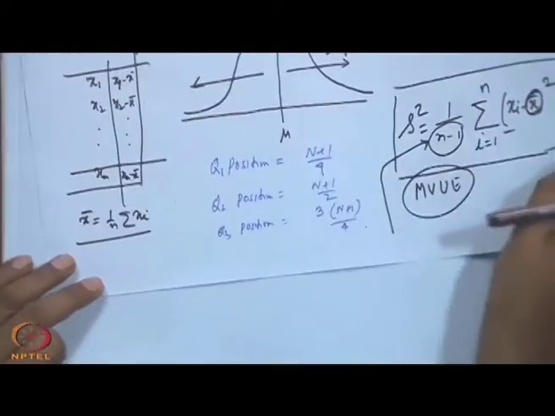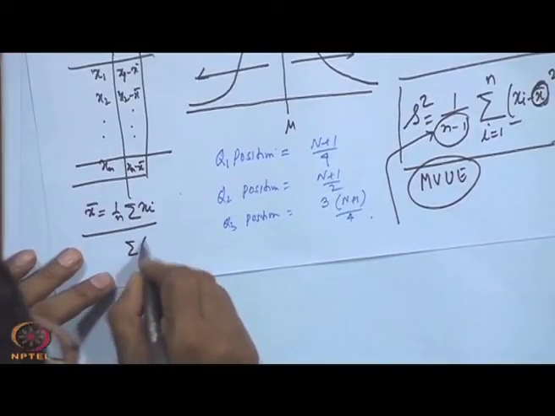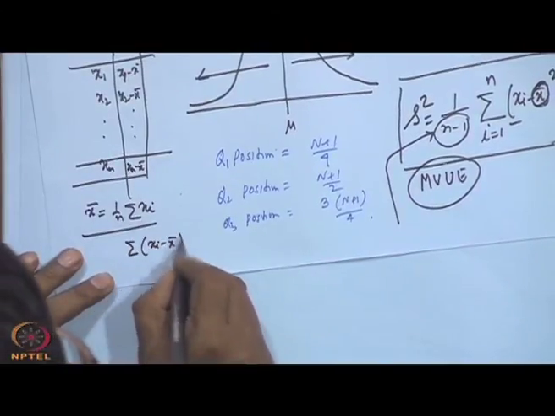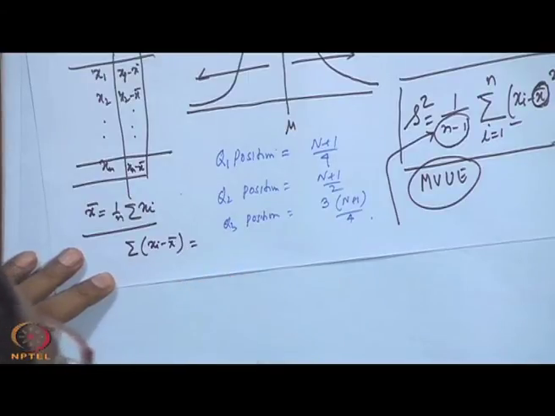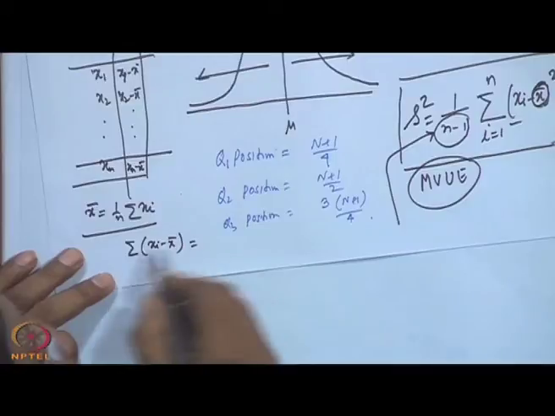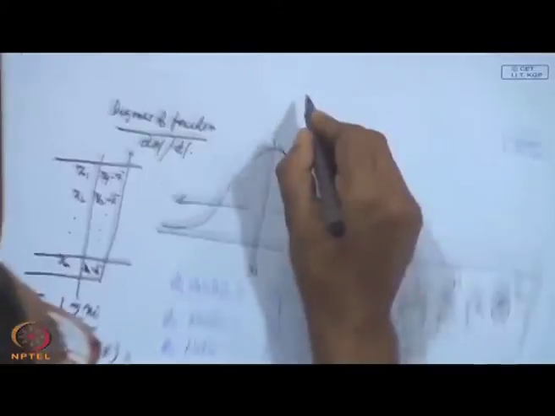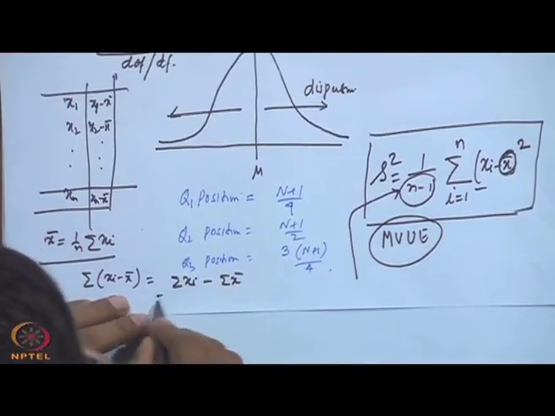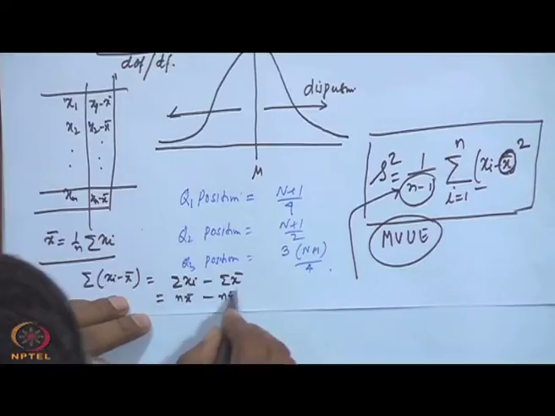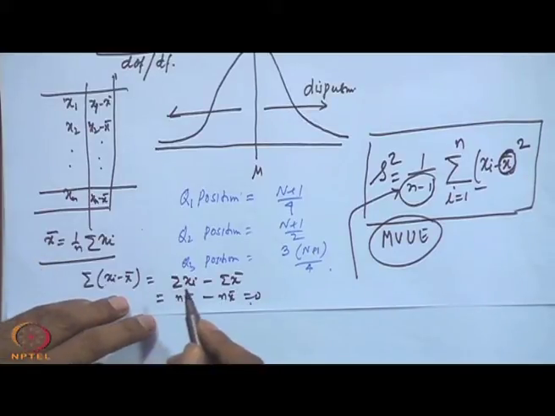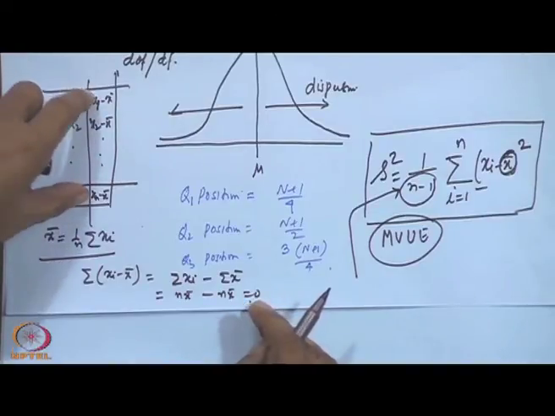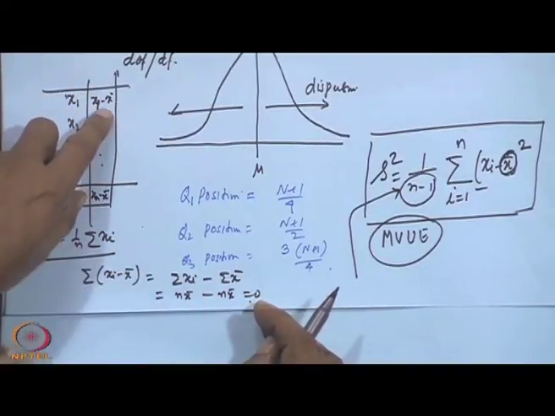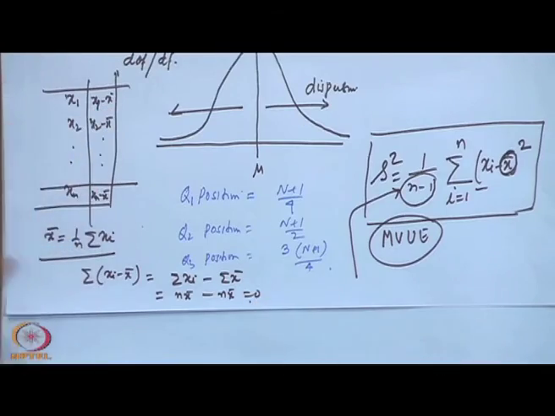What do I mean? I mean that suppose I write sum of x i minus x bar, what will be the value? Summation of x i and again the summation of x bar. So, that means summation of x i minus summation of x bar, this is n x bar minus n x bar. So, this is 0. So, what will happen ultimately? You are not getting in my n values of x i minus x bar, one value is gone.